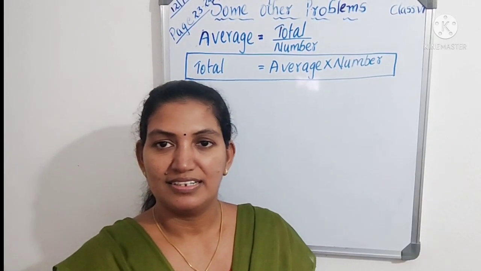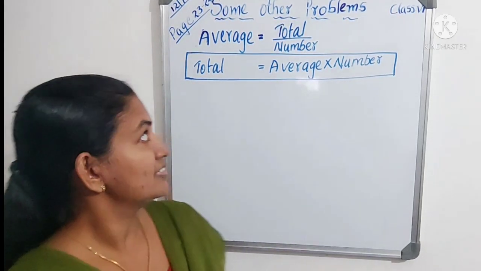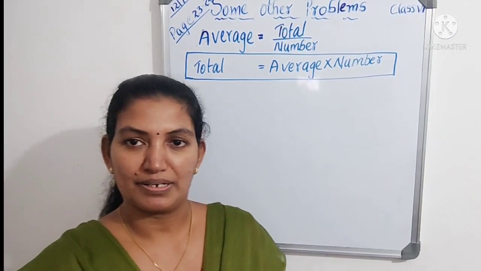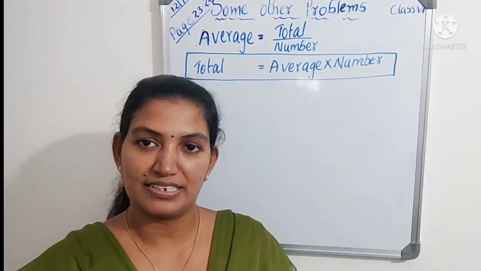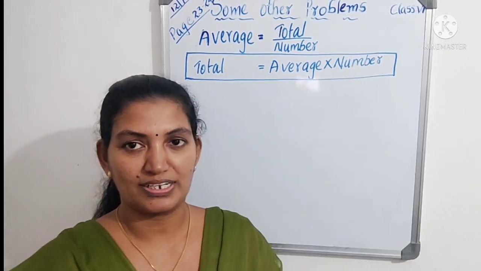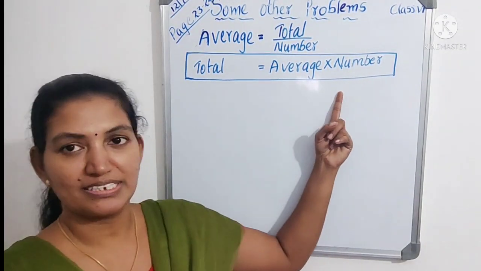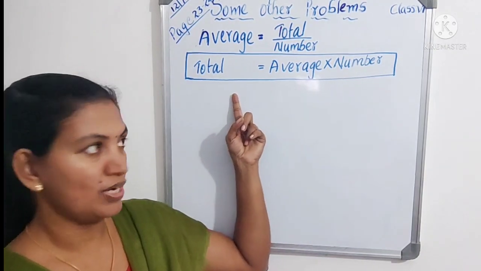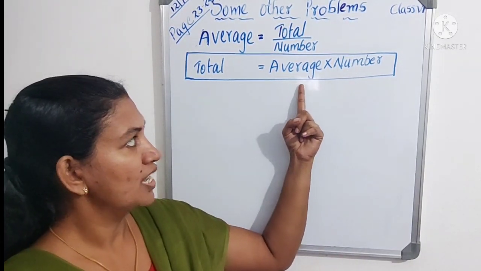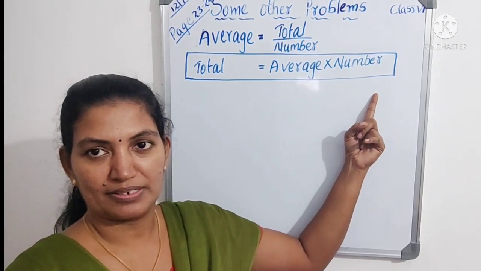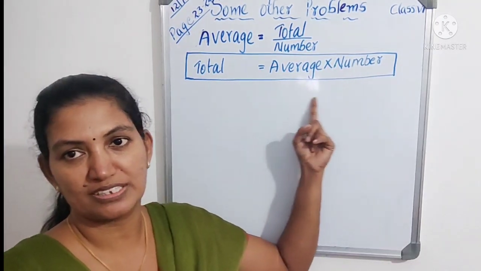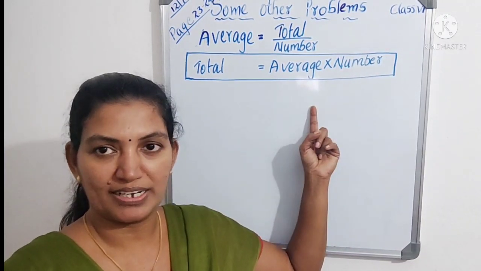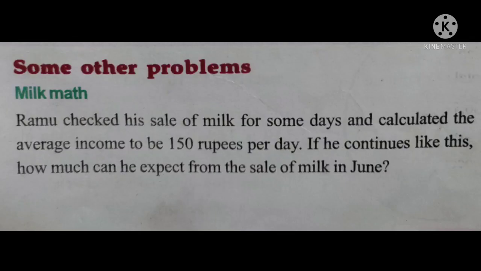Last class we studied average. Now all of you know that average is total divided by number. Next we will learn how to find the total if the average and number are given. Last class we wrote this formula: total is equal to average into number. If you are given the average and the number, we can find the total using this formula. You all have to learn this formula by heart. Next we will do some problems using this formula.